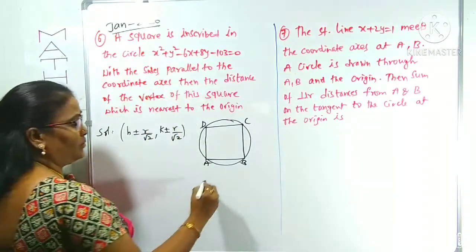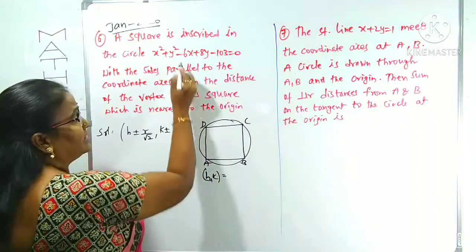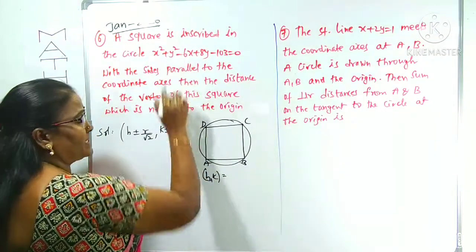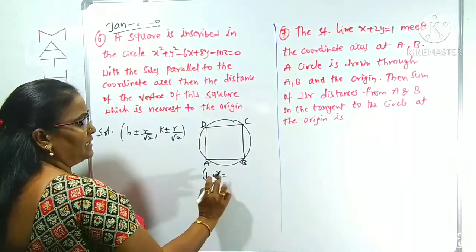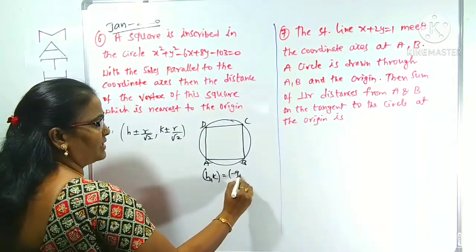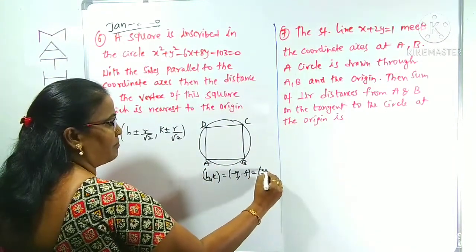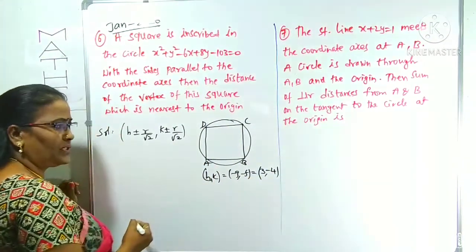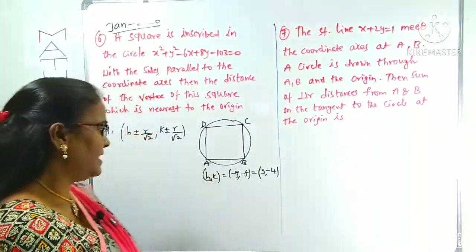From the given circle, what is (h, k)? The center is (-g, -f), you know clearly. G is -3 and f is 4, but we need -g, -f, which means the center (h, k) is (3, -4). All those concept-based questions I did in lecture 1, we can follow that.